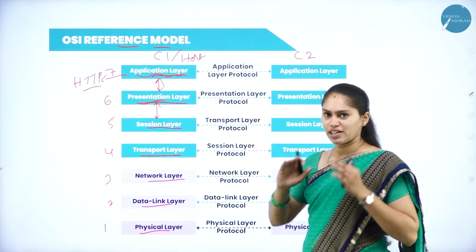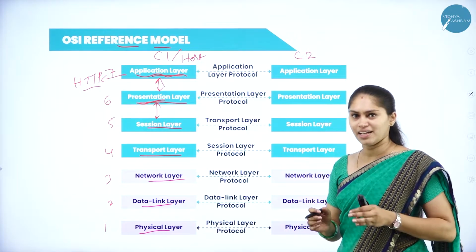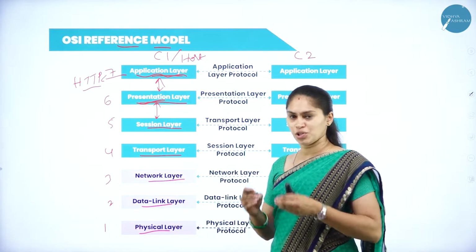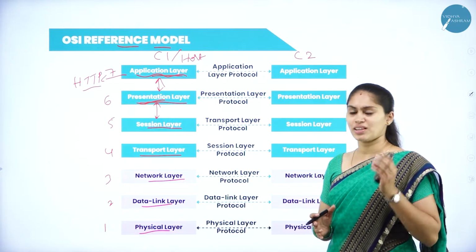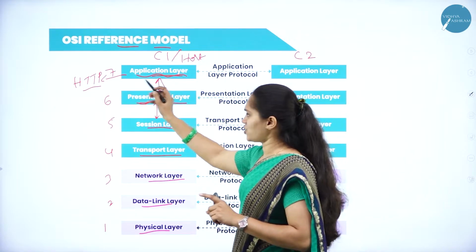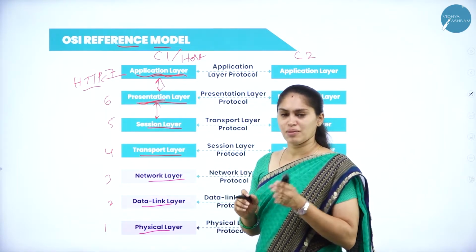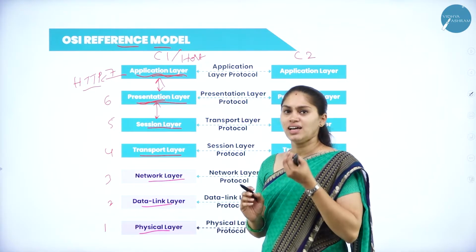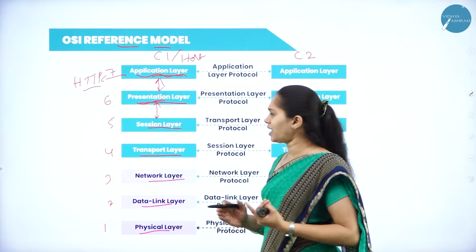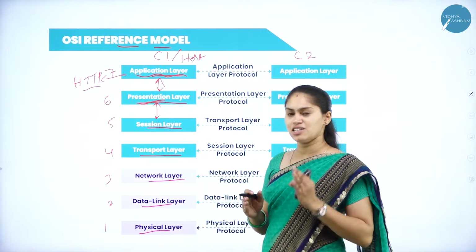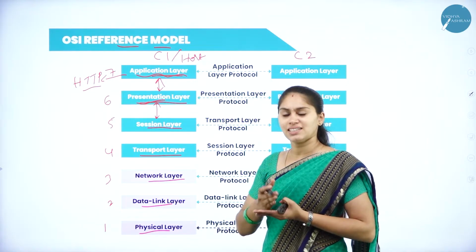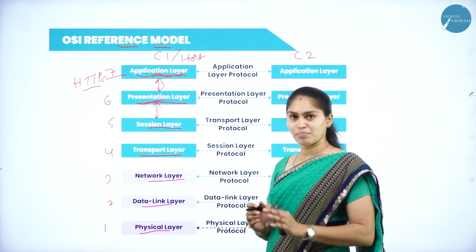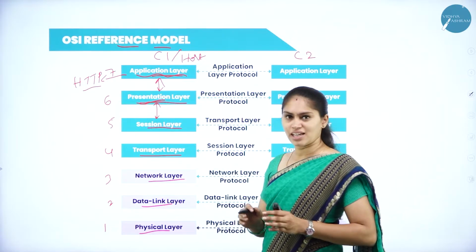Imagine now I want to share some data and information over the internet. First I have to choose which application or app I want to use to share the data and information. That is used in the application layer with the help of HTTP, or Hypertext Transfer Protocol, which allows us to access web pages. Then next I have the presentation layer, which specifies the syntax and semantics of that data, that means how it must be represented.